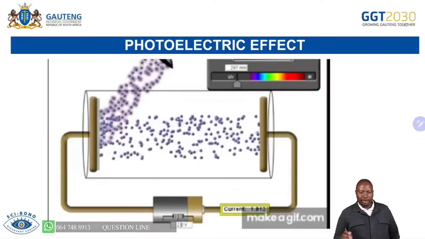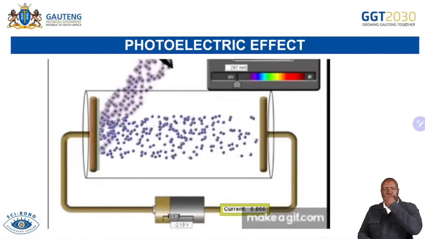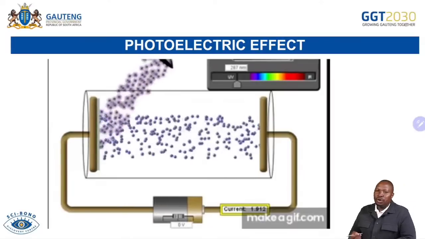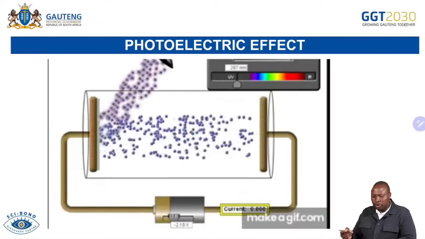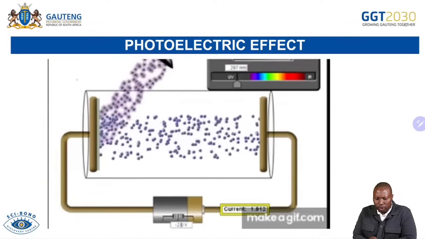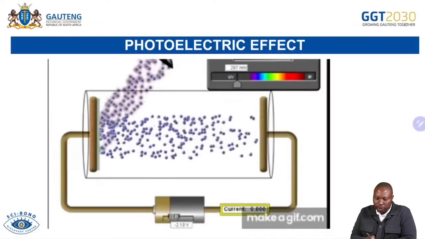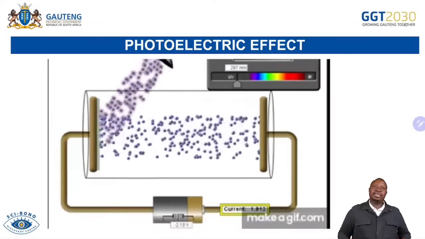Now, I find it important for you to see that when light is shone onto a metal surface, remember, when you're doing your anodes and cathodes in electrolytic cells, you had a positive anode, and the cathode is negative.